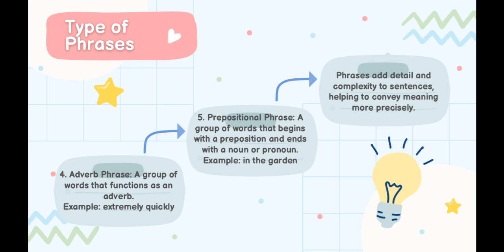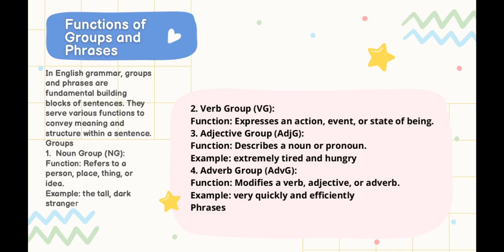5. Prepositional phrase. A prepositional phrase is a group of words that begins with a preposition and ends with a noun or pronoun. For example, in a garden. Phrases add details and complexity to sentences, helping to convey meaning more precisely. In English grammar, groups and phrases are fundamental building blocks of sentences. They serve various functions to convey meaning and structure within a sentence.